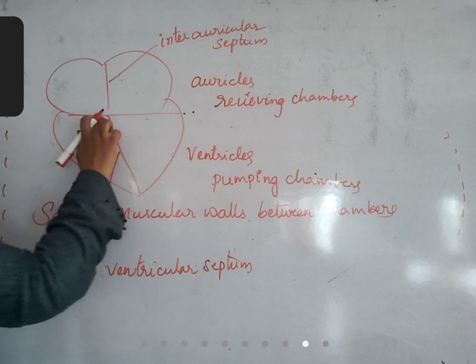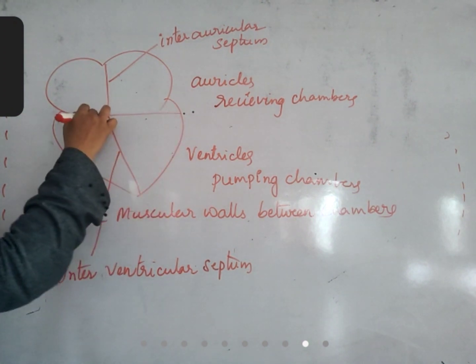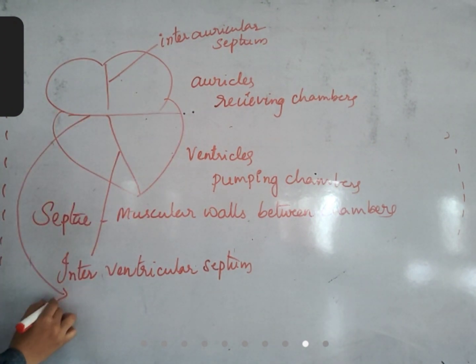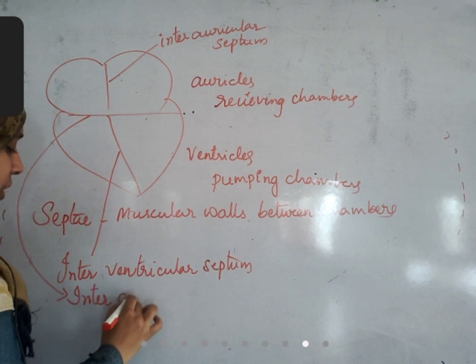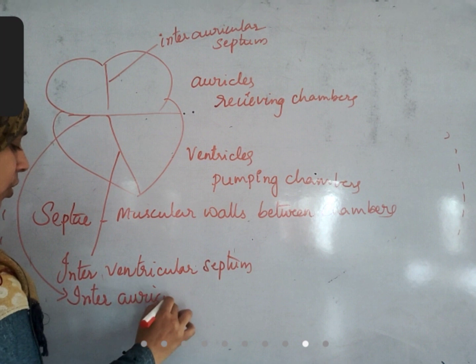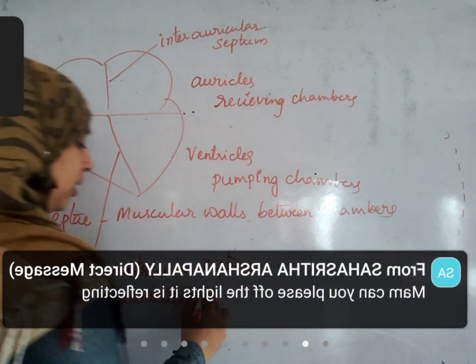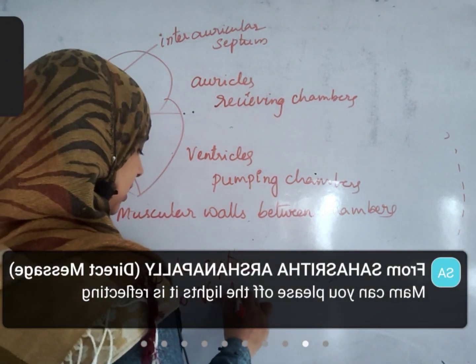Third, this septa is between auricles and ventricles. It is called as interauriculoventricular septum.